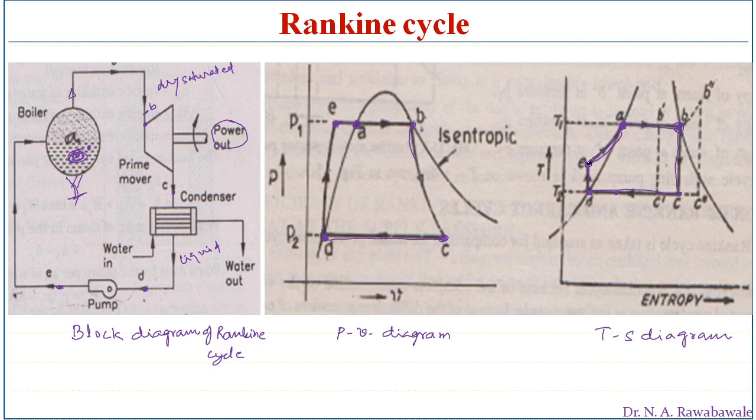So heat is supplied from E to A to B. EA is sensible heat and AB is latent heat of vaporization, and work is done during process B to C, where isentropic expansion takes place. So work done is between B and C and heat supplied is between E and B. Work done is enthalpy at B minus enthalpy at C, and heat supplied is enthalpy at B minus enthalpy at E. That gives us the efficiency of the Rankine cycle.